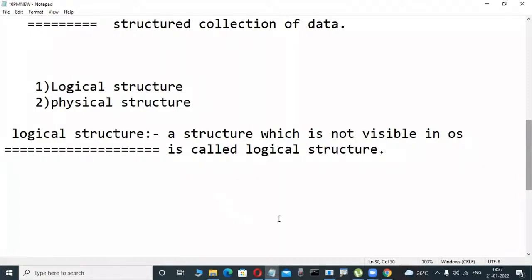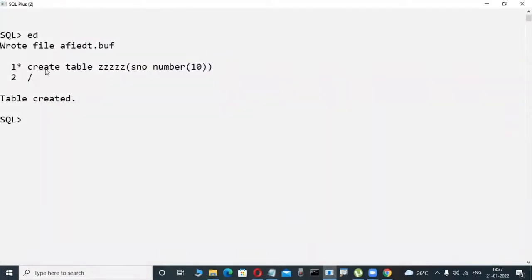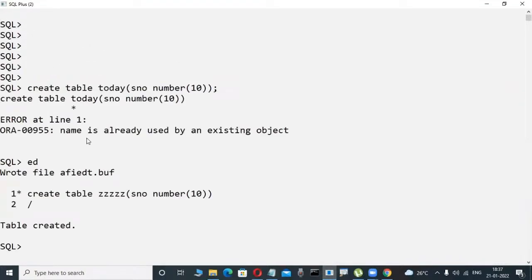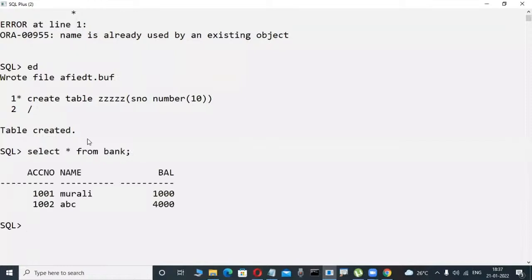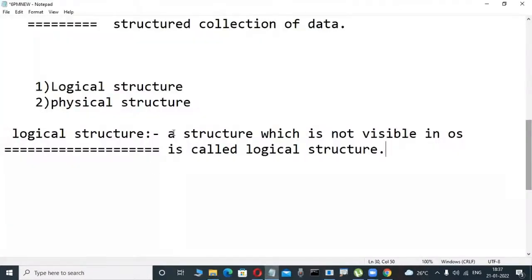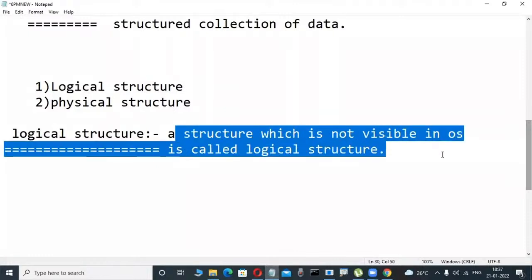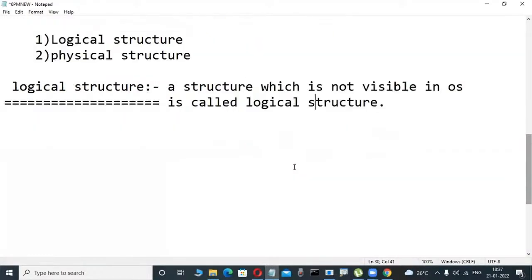That's why when you are creating a table, we are unable to view it in the C drive, D drive like that only. But where is it visible? Yes, in the database. This is a database only, don't worry. In this database only, it is visible. Okay, so those tables are visible in the database. That is not visible in your C drive, D drive like that only. That's why a structure which is not visible in the operating system is called a logical structure.